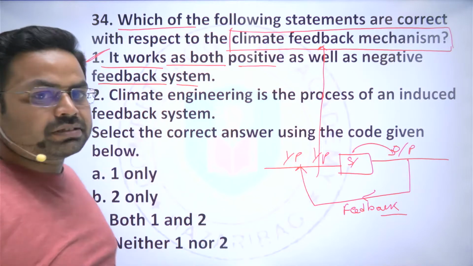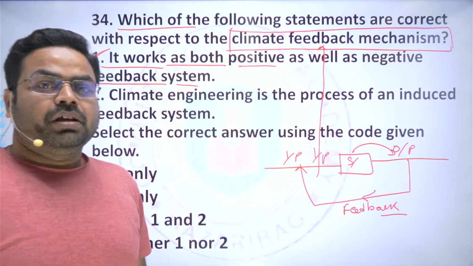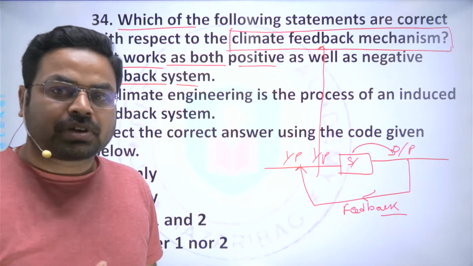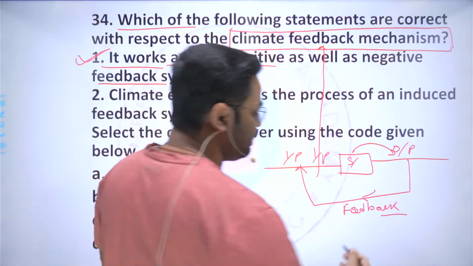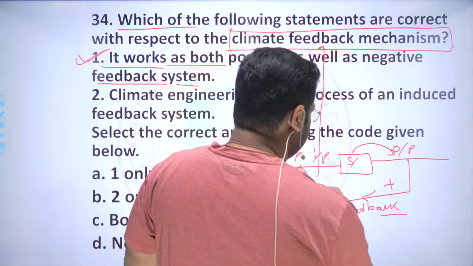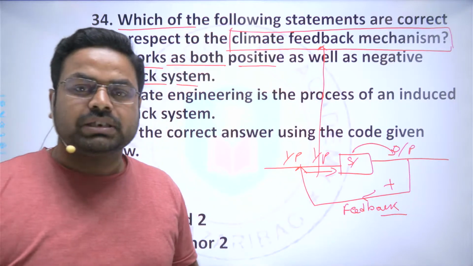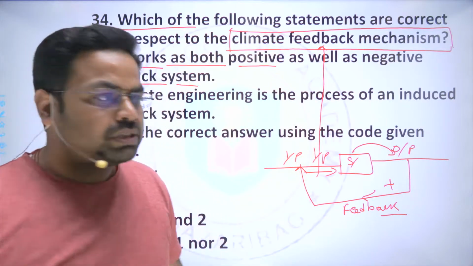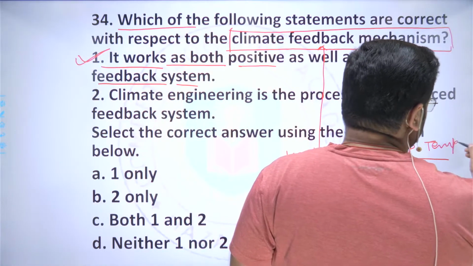It is a correct statement, because if there is a higher amount of release of carbon dioxide in the atmosphere, then there will be a positive feedback, and due to that there will be increased input, and that will lead to an increase in the temperature in the atmosphere.